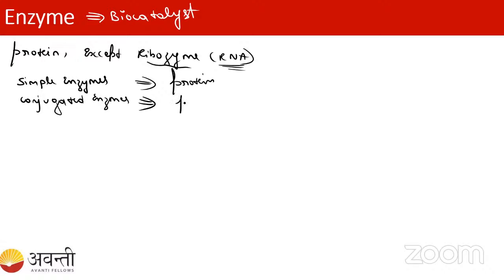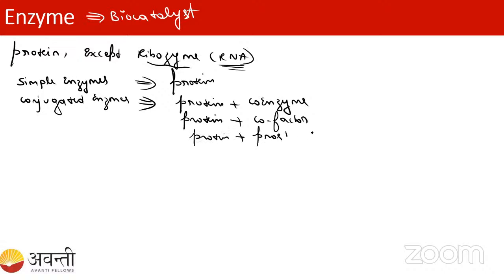So here, along with the protein, it requires a coenzyme, or along with the protein it requires a cofactor, or it requires a prosthetic group.